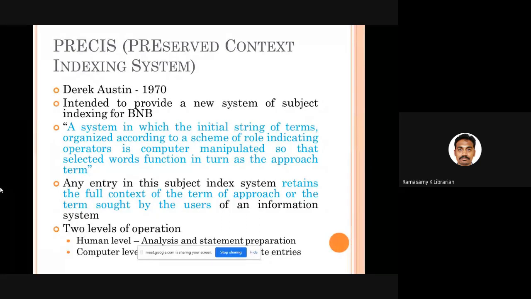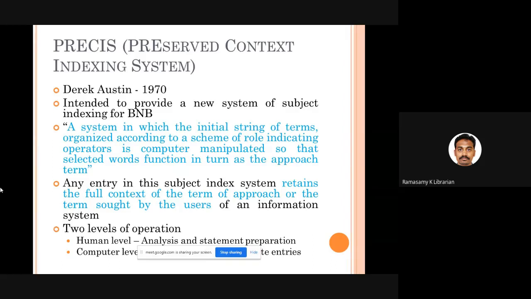From that, you choose the appropriate role indicator, and you allot a role indicator for each and every term available in the string. So this is what we have as humans. Humans have to read the book, understand the subject, and find out the terms which make up the string, and allot a role indicator for each term. This is what you have to do.